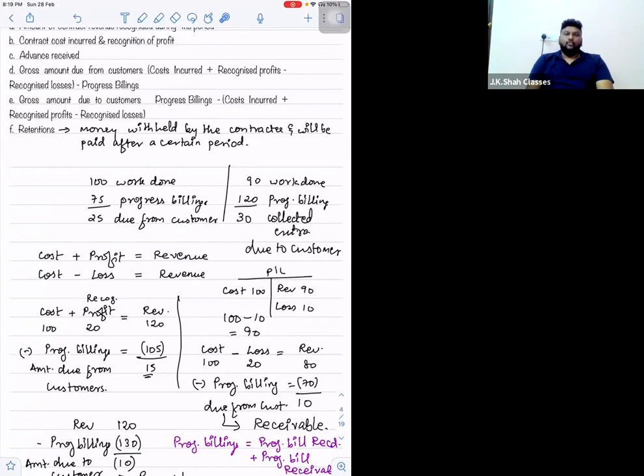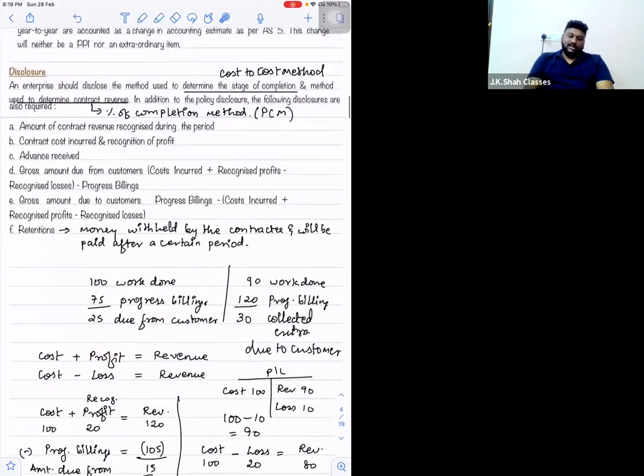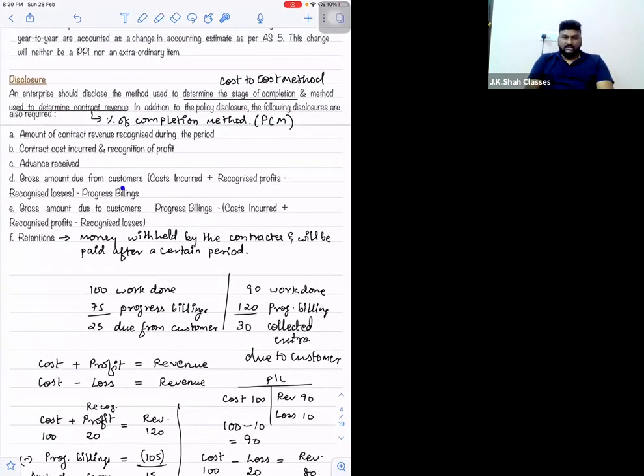Right? So what is the formula? Gross amount due from customer. Gross amount due from customer means it is receivable from the customer. How to calculate that? Sir, cost incurred plus recognized profit. So can I say cost incurred plus recognized profit is nothing but revenue? Right? Cost incurred plus recognized profit is nothing but revenue. Or cost incurred minus recognized losses is also revenue.